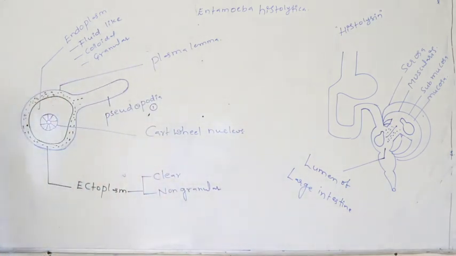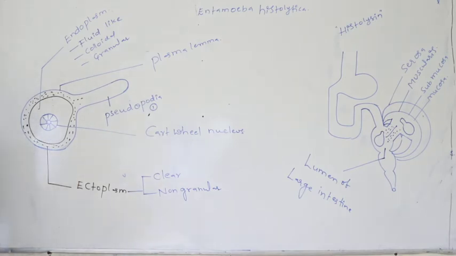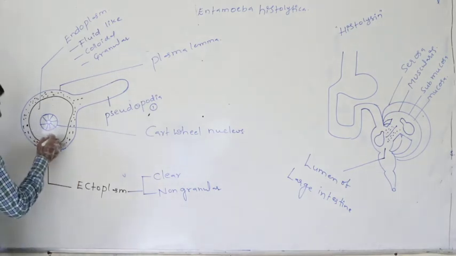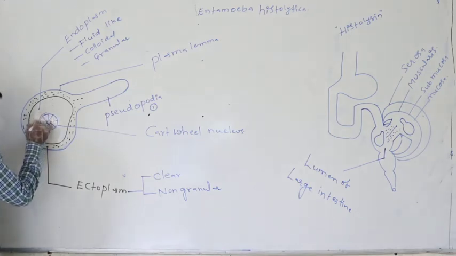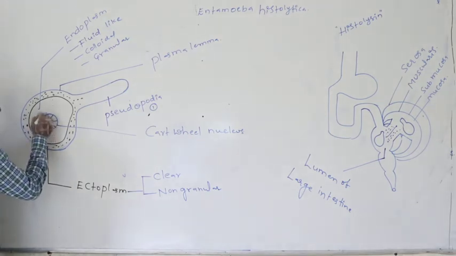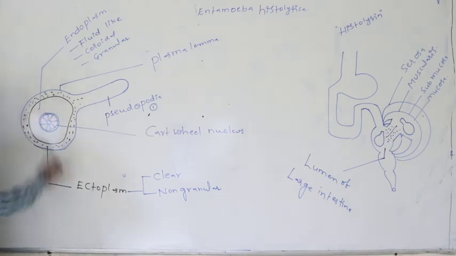The cortical nucleus looks like a wheel. So that is why it is said to be the cortical nucleus.